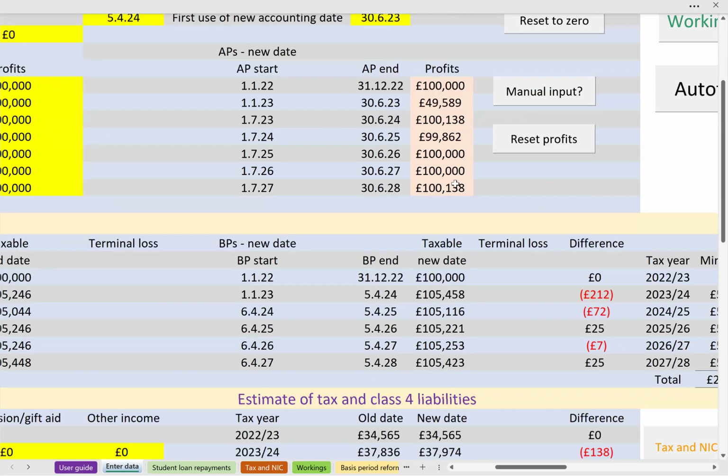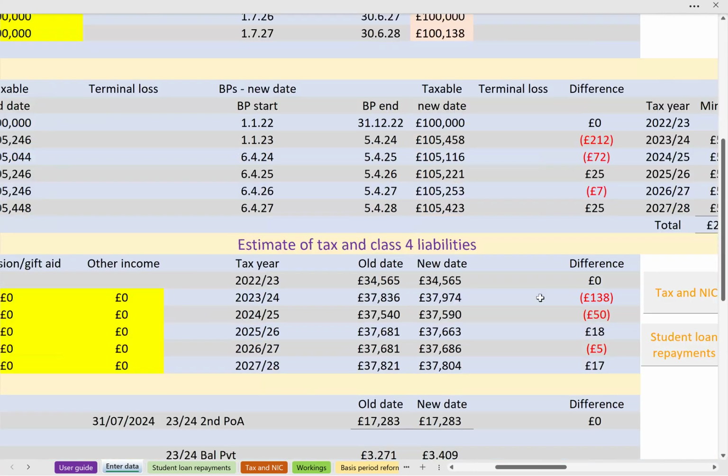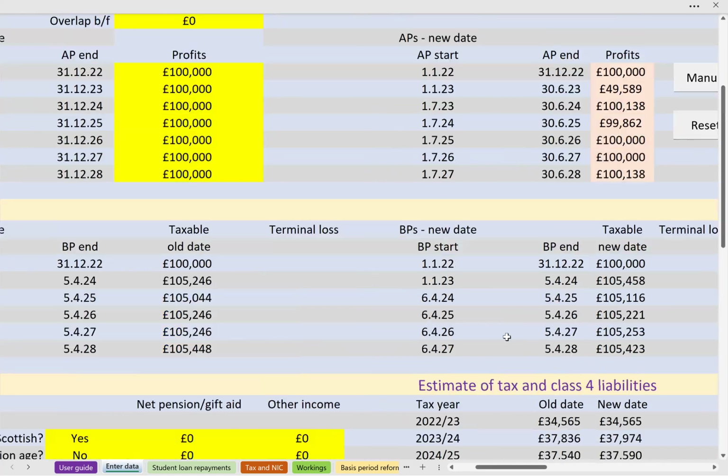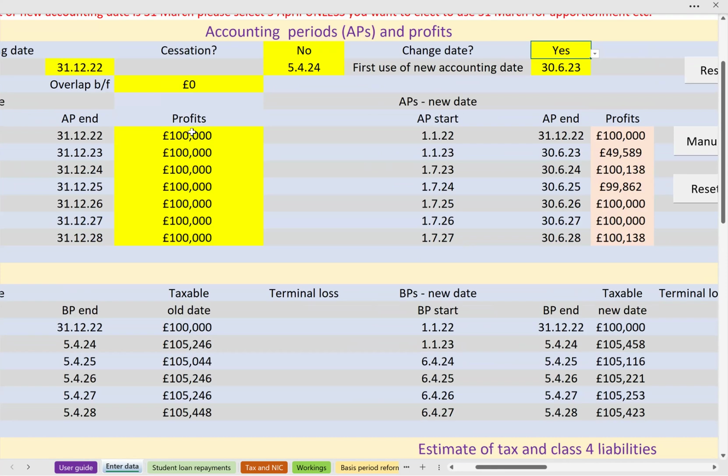But in fact, it makes very little difference between the old and the new date, not least because the profits remain at a fairly constant level. But the exciting bit is where I then change those profit figures. And let me remind myself off screen what I want to put down.